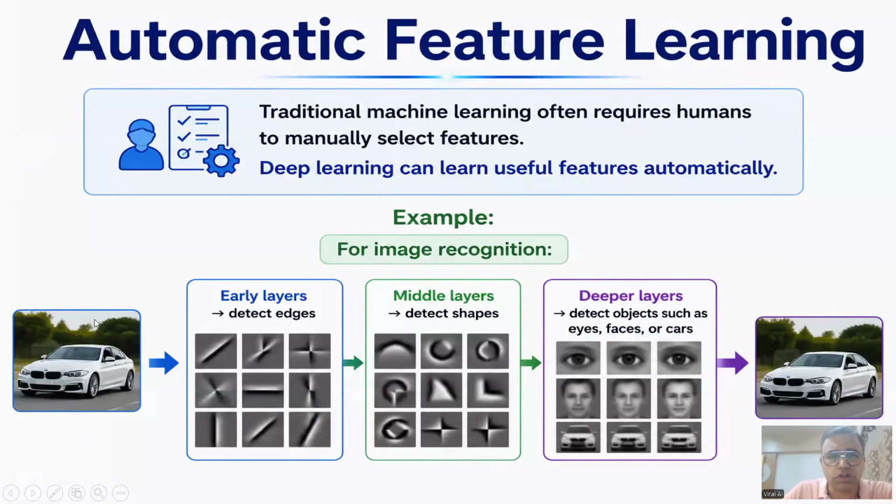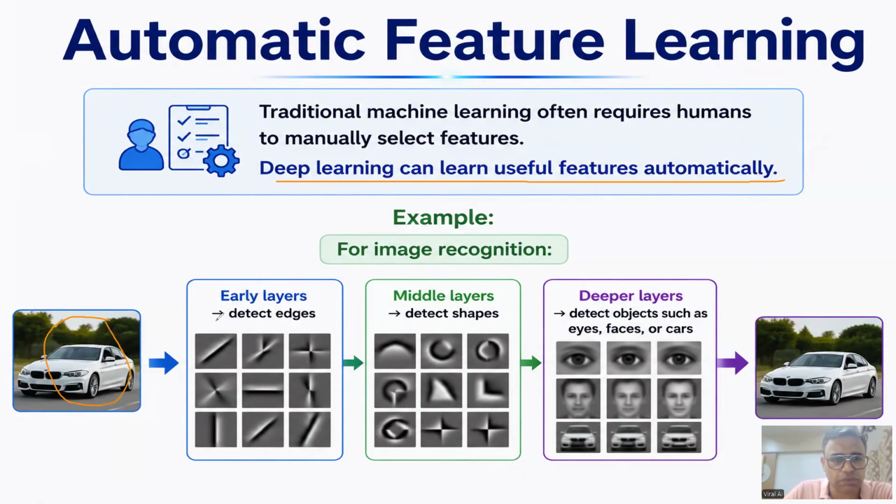So first is automatically learn the feature. Traditional machine learning often requires human to manually select the feature, but deep learning automatically selects the feature. So here is the example. Suppose you want to recognize whether it is car or not.